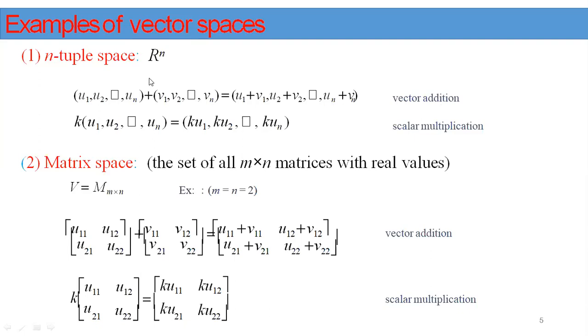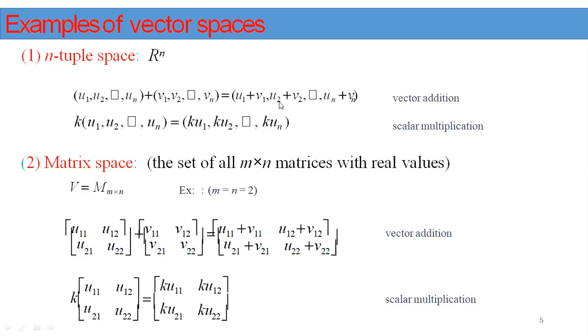So what is the second property? Commutativity. Commutative means u plus v is equal to v plus u. Because the n-tuples can be added like this, therefore u plus v is equal to v plus u. Therefore the commutative axiom is also satisfied by R to the power of n. Associativity: (u plus v) plus w is equal to u plus (v plus w).